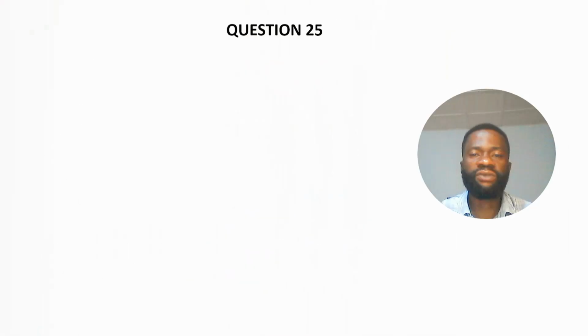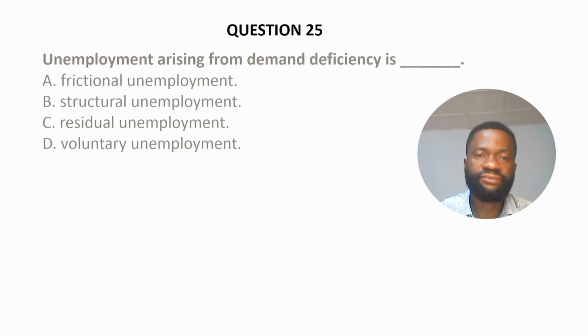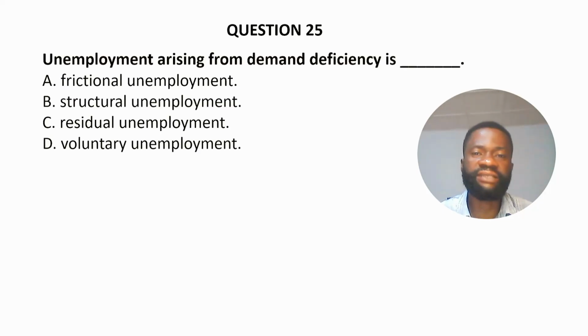Question 25, and the last question for this part 1 of the 2022 GCE Economics past questions. Unemployment arising from demand deficiency is dash. A. Frictional unemployment. B. Structural unemployment. C. Residual unemployment. And D. Voluntary unemployment.